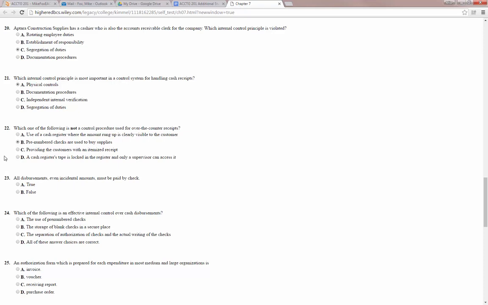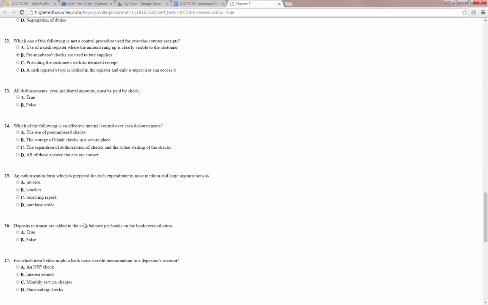Not that they're not good, but the nature of the question was asking about over-the-counter transactions. 23, all disbursements, even incidental amounts, must be paid by check. So this is false. In a perfect world, maybe you would do that, except it wouldn't really be perfect because it would be costly. It makes sense usually to have a small amount of petty cash where you can pay for really trivial or small disbursements using petty cash.